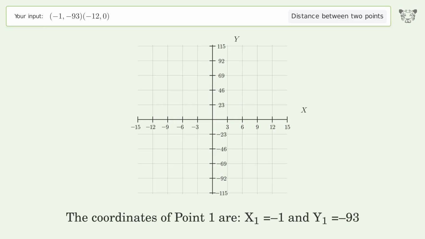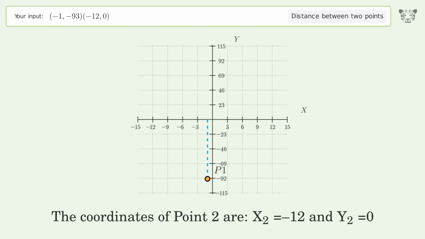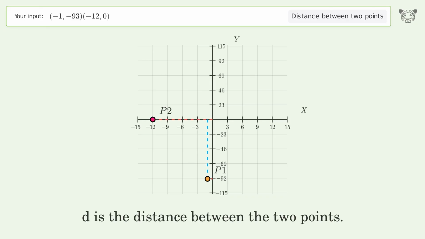The coordinates of point 1 are x1 equals -1 and y1 equals -93. The coordinates of point 2 are x2 equals -12 and y2 equals 0. D is the distance between the 2 points.